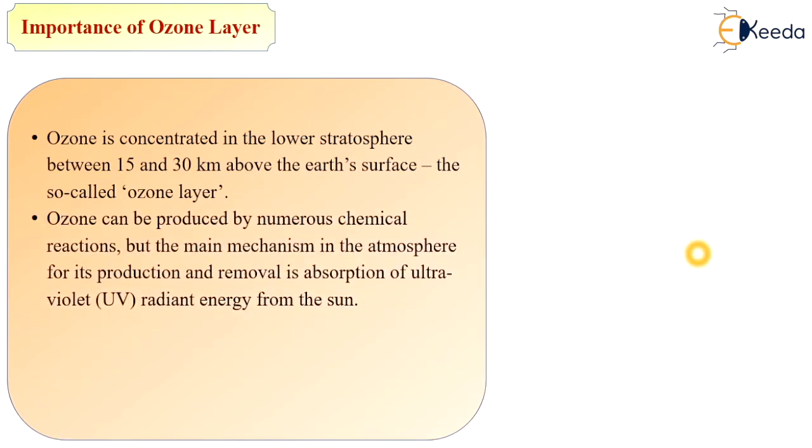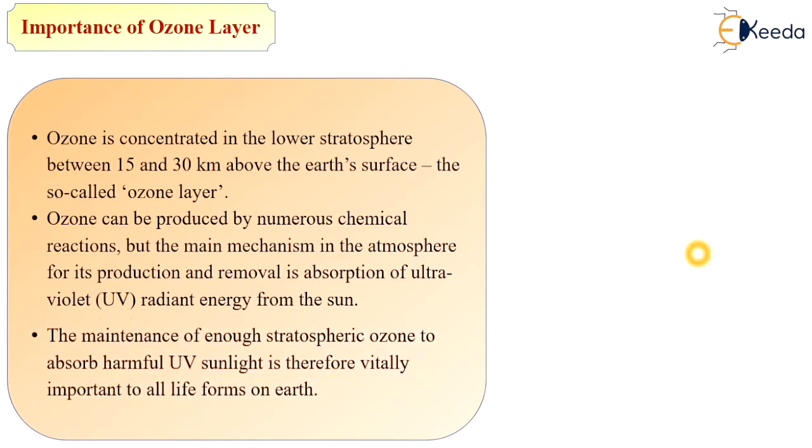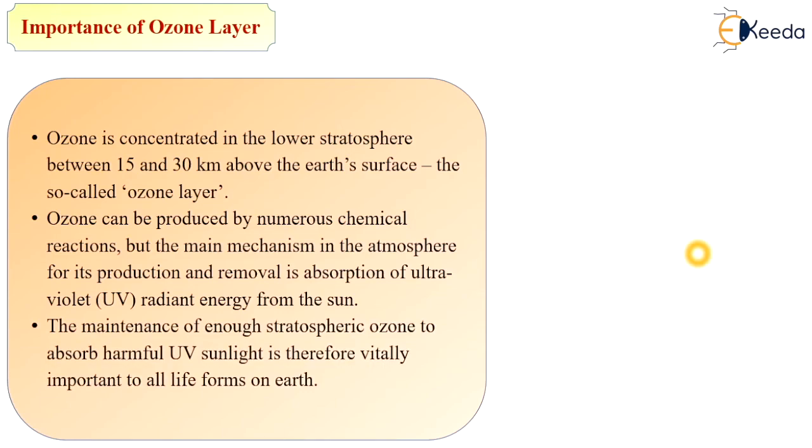Ozone can be produced by numerous chemical reactions, but the main mechanism in the atmosphere for its production and removal is absorption of ultraviolet radiant energy from the sun. The maintenance of enough stratospheric ozone to absorb harmful ultraviolet sunlight is therefore vitally important to all life forms on the earth.